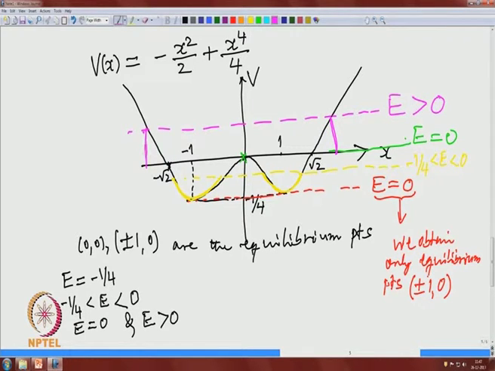So, again we obtain periodic solutions, okay, and these are shown in the next picture. That is what I am going to show you.